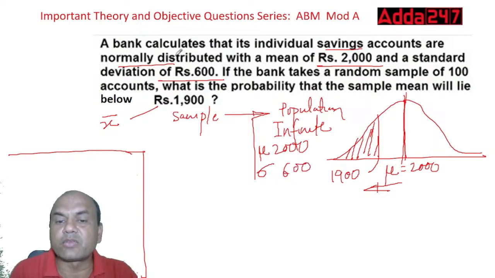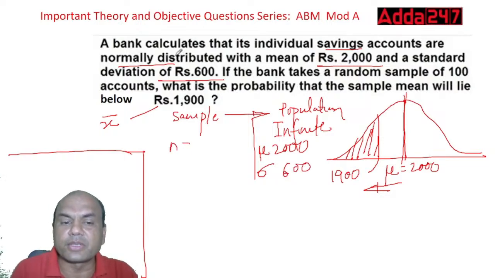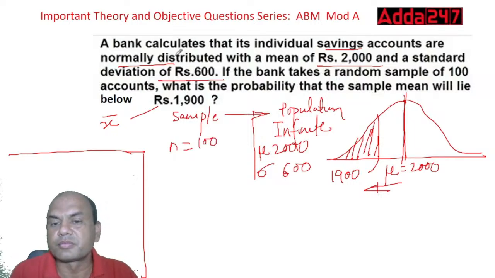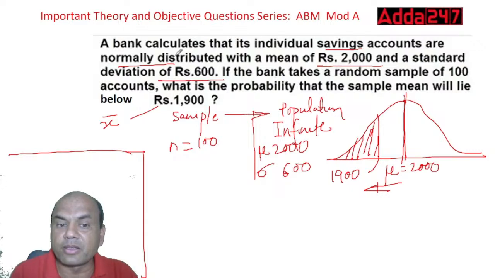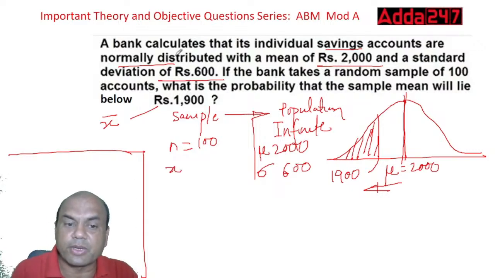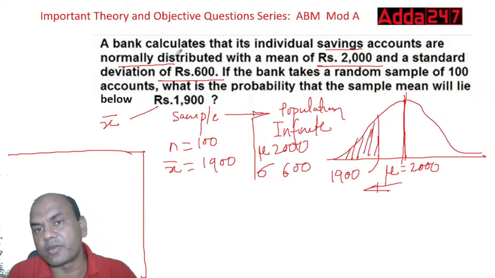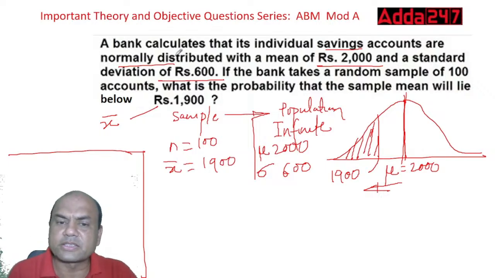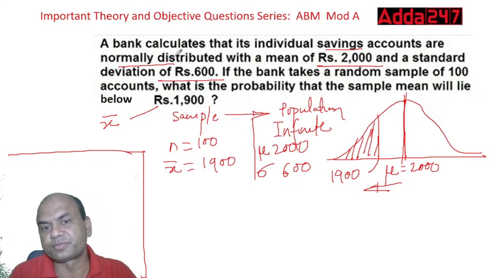Then on sample side, what is given? N, small n. Sample size is given 100. Then what is given about the sample mean? You don't know. So we'll call this x bar. X bar is given as 1900. So these are the four values you are having. Whenever you get such a problem, you firstly divide it into these four parts.